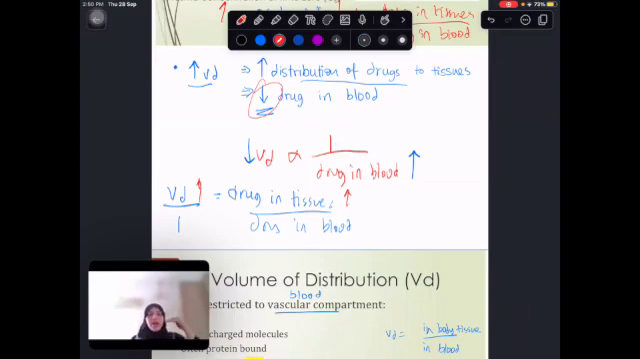Why? Numerator, numerator. They have the same effect, directly proportional. But if the drug in the blood will increase, what happens to the VD? It will decrease. Why? Numerator, denominator. They're inversely proportional. The numerator and numerator, same effect. This increases, this also increases. But if it's a numerator and a denominator, what happens? If this increases, this will decrease. It's inversely proportional. Learn this, understand it, you will understand everything.